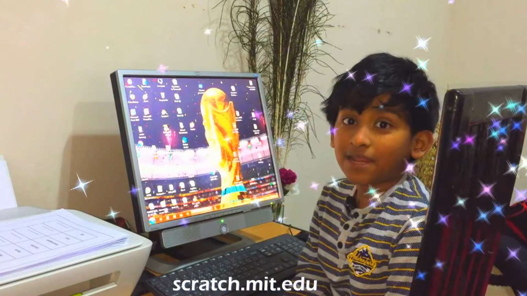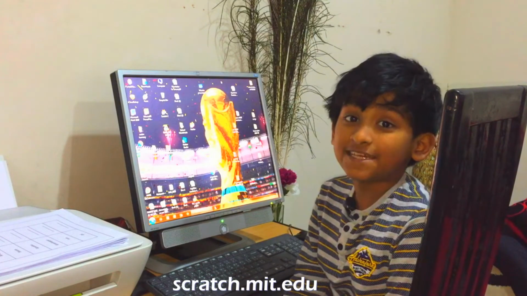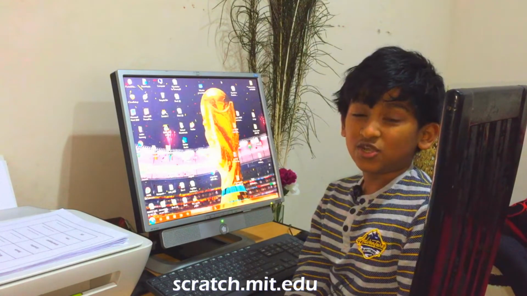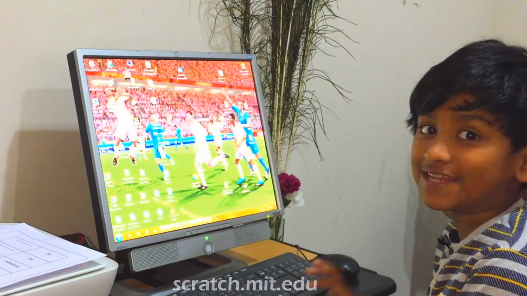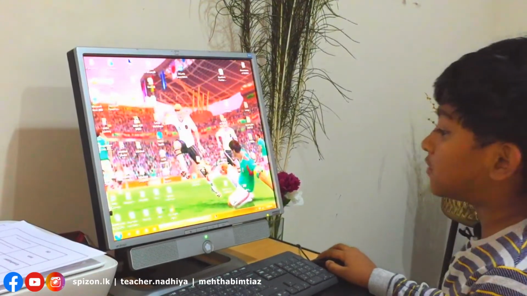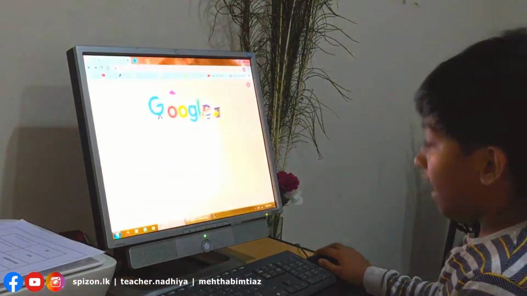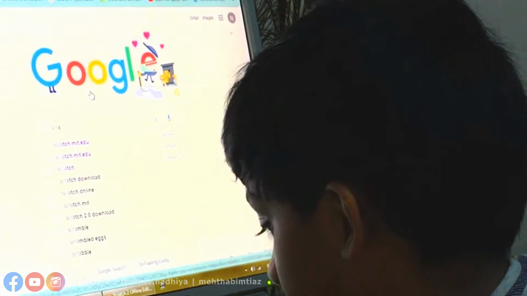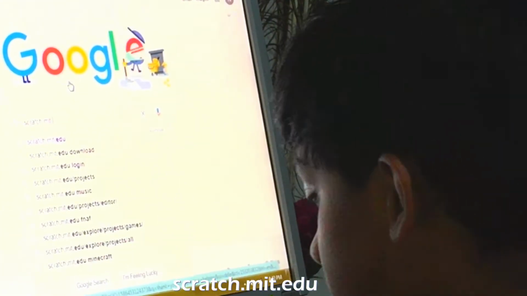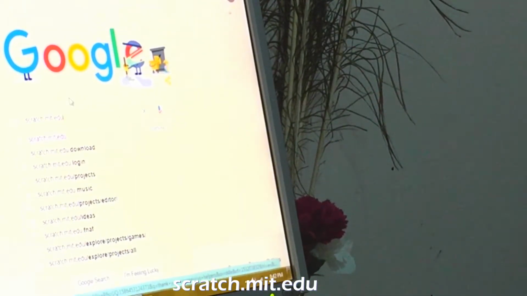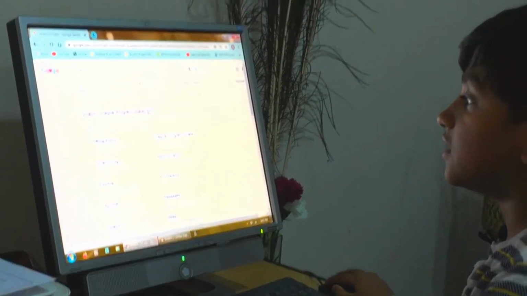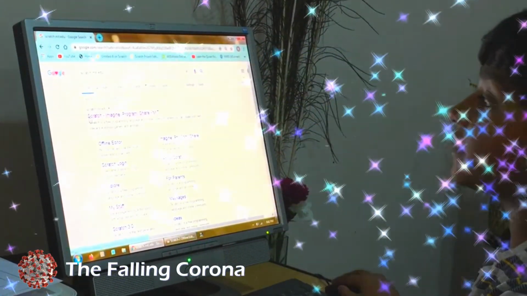Scratch.mit.edu is an online platform for kids to learn basic programming. The web address is scratch.mit.edu. So let me show you the link to access. Go to your computer or laptop, open any web browser and type scratch.mit.edu in Google search. Here, this is the link. It shows you the link first, and then click it.